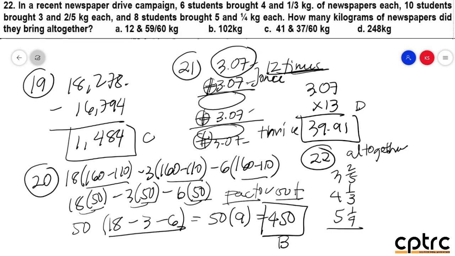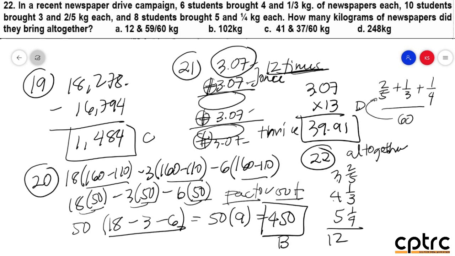So sa fraction po, pwede mo mismo i-add muna yung mga whole number. So 3 plus 4 plus 5, that is 12. No? Then you add na yun po yung mga fractions mismo. So by adding the fraction, that is 2/5 plus 1/3, plus 1/4. Since the similar fractions po sila, you need to consider the LCD. And the LCD po is 60.